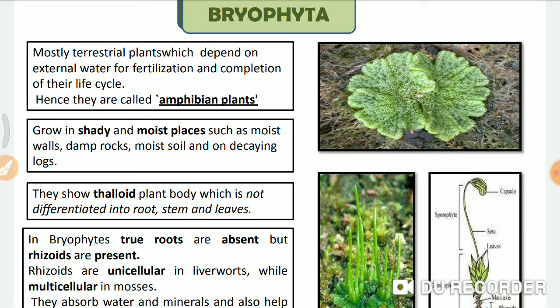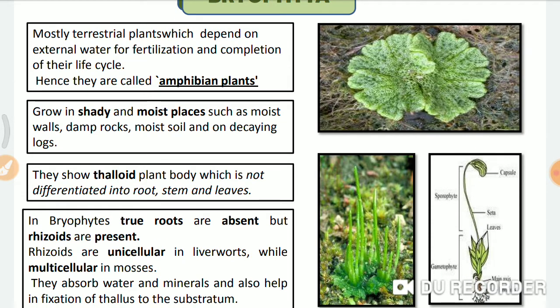Amphibian means that they live on land, but they require water also. So why do they require water? Their reproduction cannot take place without water. That's why they are called amphibian plants. So where do they live? They grow in shady, moist places.